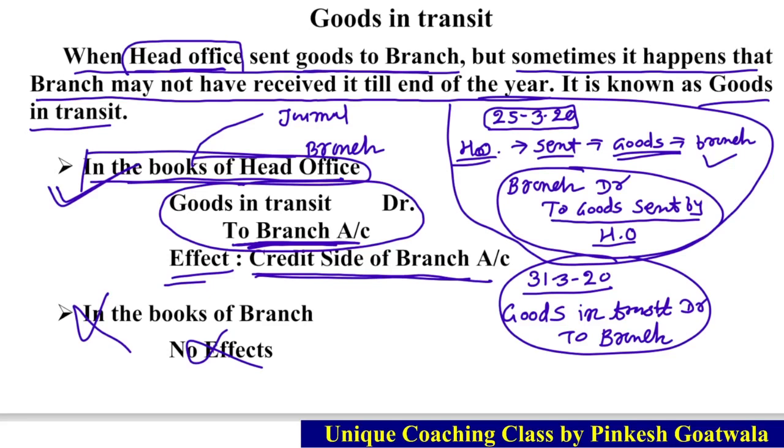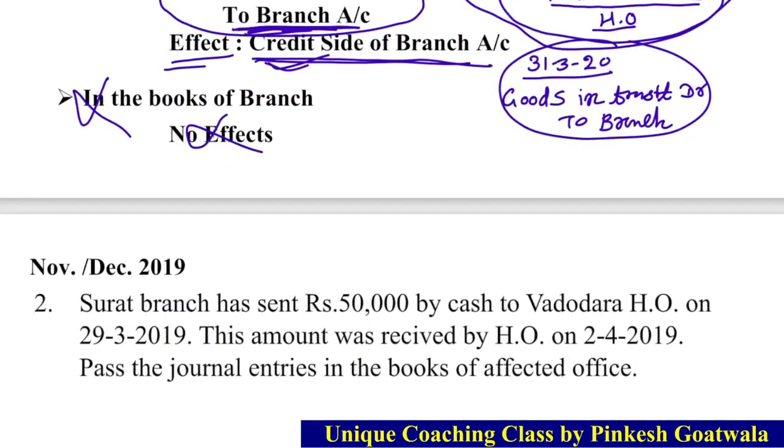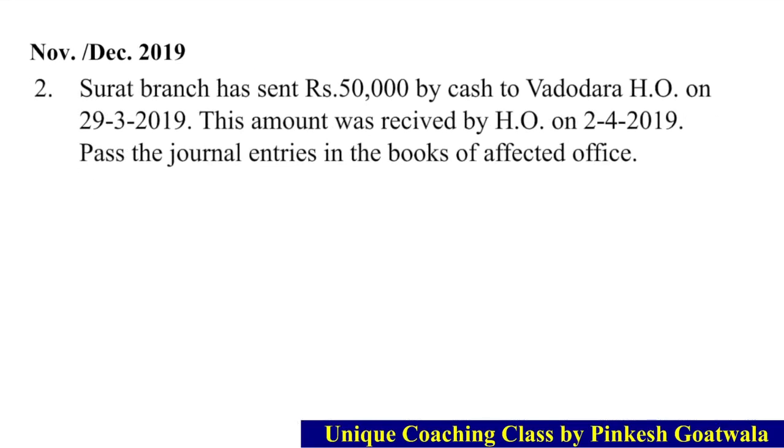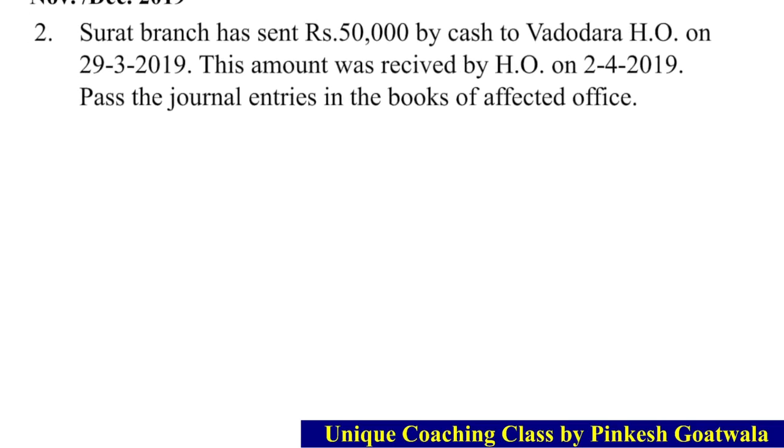તો જ્યારે આપણે branch account prepare કરીએ in the books of head office, in that case we give entry branch account on credit side. Okay, clear? Now I told you that we will also solve this sum, so let's solve this sum, which was in November December 2019. So there will be two questions in November December 2019.